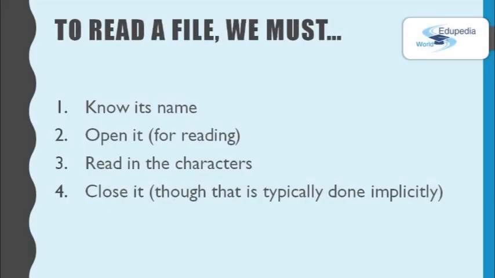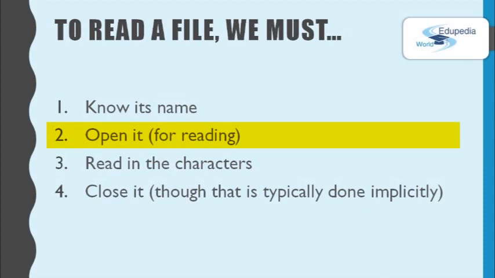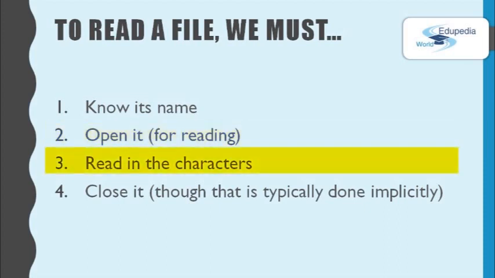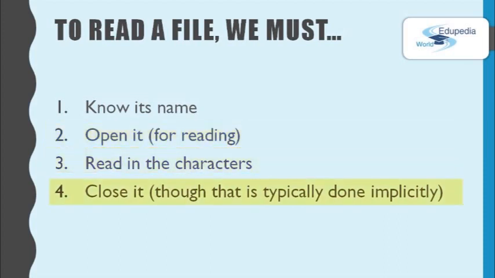Now let's move on to our thing, coding. We try to code two things: to read a file as well as write to a file. We first go with reading a file. To read a file, it has 4 steps. First, we must know the name of the file. Second, we need to open the file. Third, read the characters. And fourth, we need to close the file.